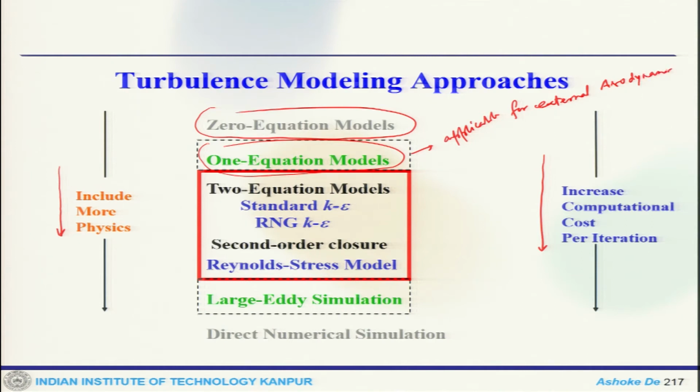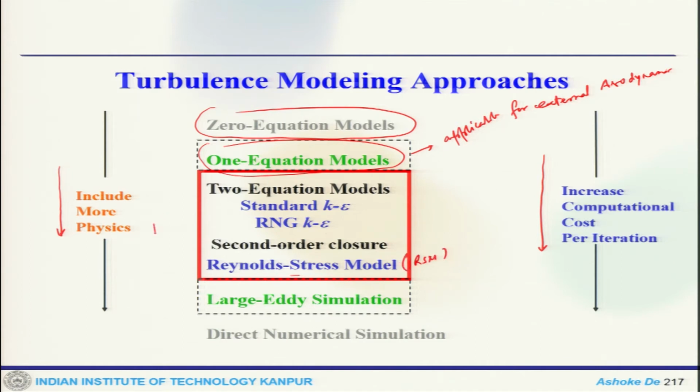Now, the second layer of complication one can take care of is the series of two equation models, like standard K-Epsilon model, RNG K-Epsilon, SST K-Omega. There are a series of two equation models which could be used, and then we can look at the Reynolds stress model, which is a second order closure, where the individual transport equations for the Reynolds stresses are solved in this RSM model.